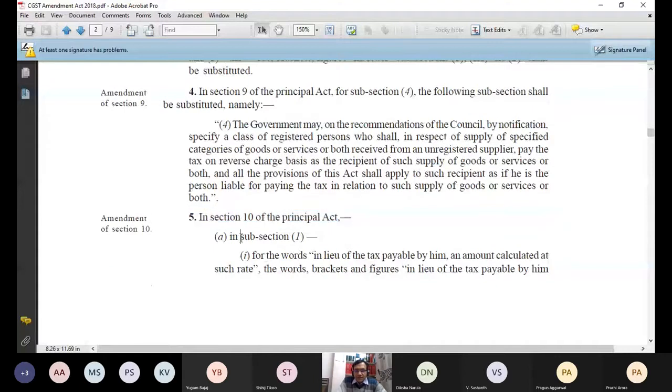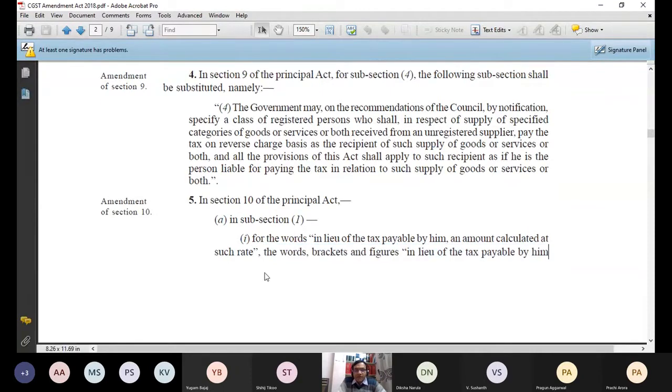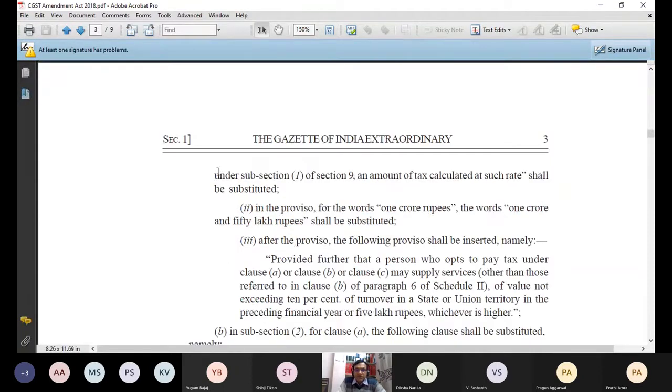They say that in subsection 1, which I was reading earlier from the original act, for the words "in lieu of tax payable by him", I showed you that there was a problem here. They have changed it. The words and figures "in lieu of tax payable by him". The new language is what? "In lieu of tax payable by him under subsection 1 of section 9." This is what the change is. The original act says "in lieu of tax payable by him", that's it. But the rectified language says "in lieu of the tax payable by him under section 9 subsection 1",